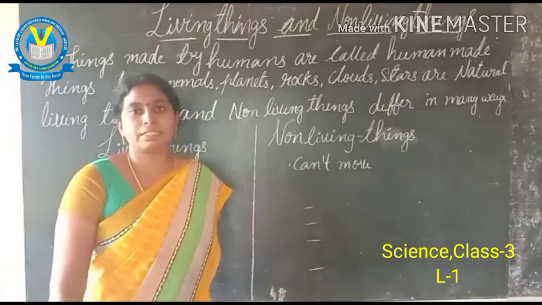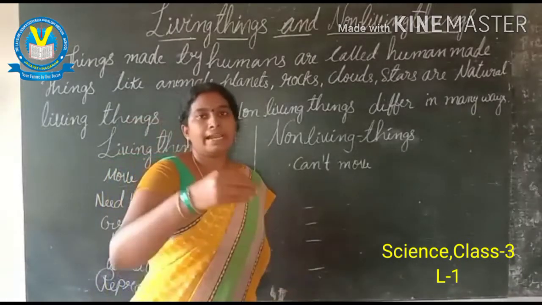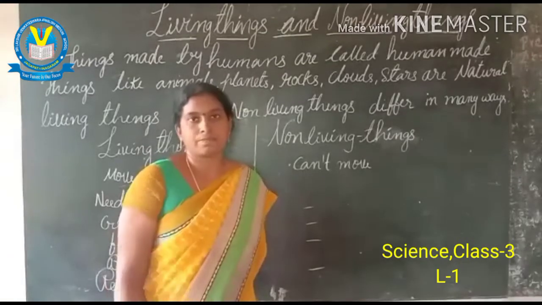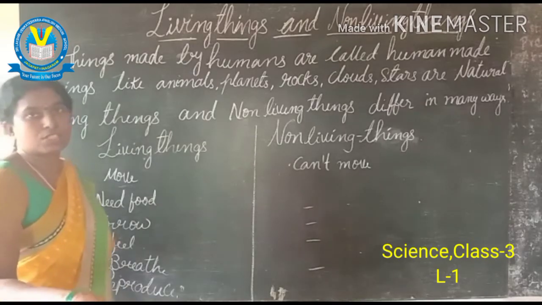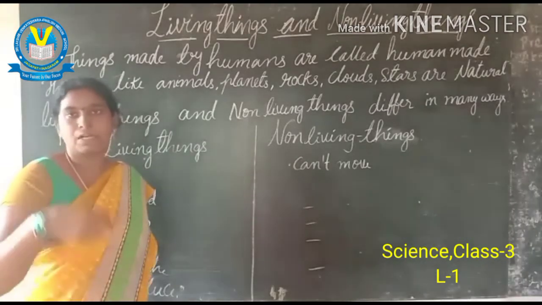That means a baby is becoming an adult after some years. That is an example of growing. A baby plant grows into a tree. That is also one example of growth.